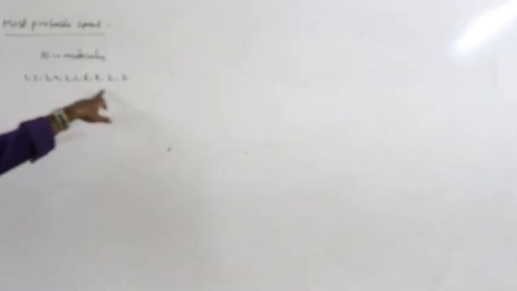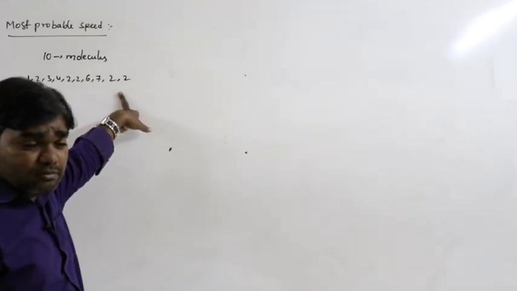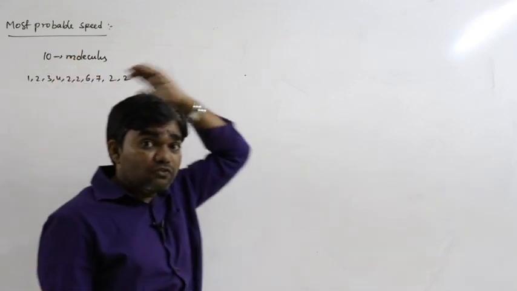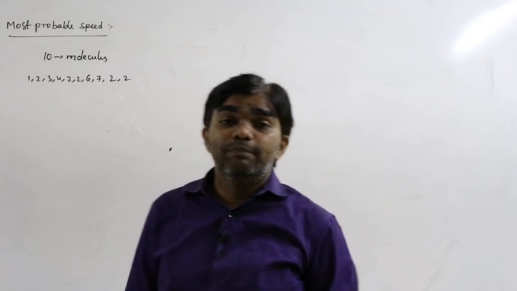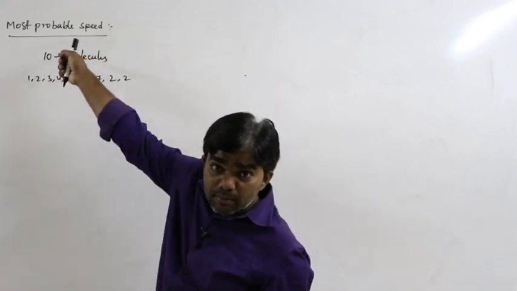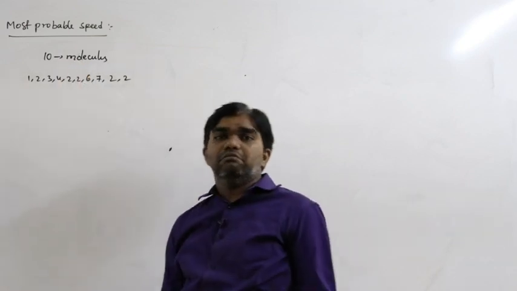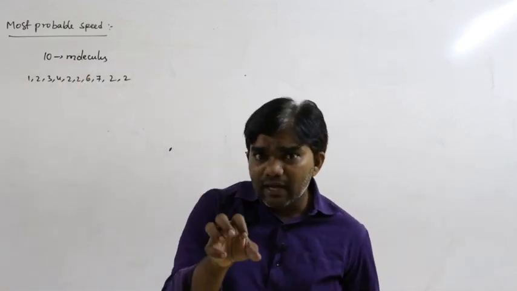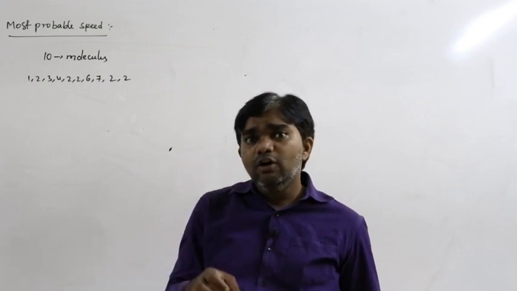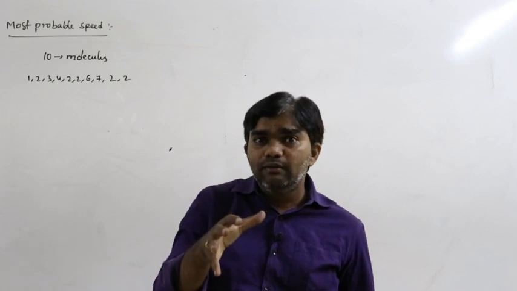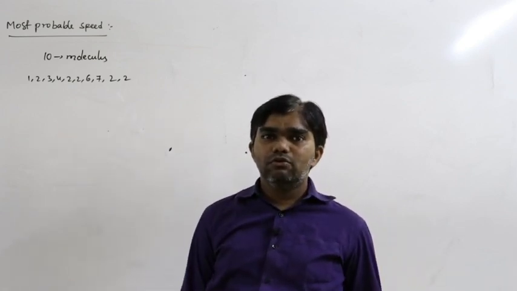Which number repeats most, which number repeats more number of times? 2 repeats 5 times. That means 5 gas molecules possess the same speed. So what is the most probable speed of that gas? 2 meters per second. So in the given gas, the most number of gas molecules possess the same speed. That is called most probable speed.